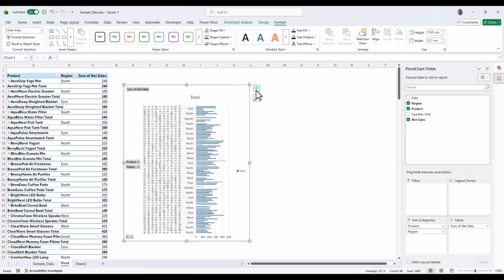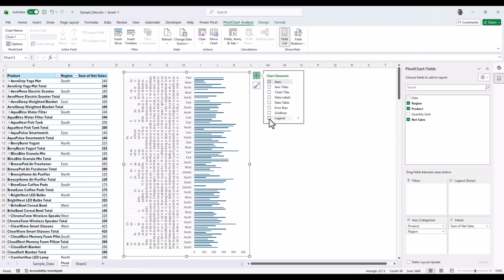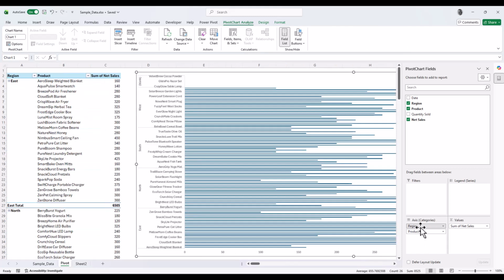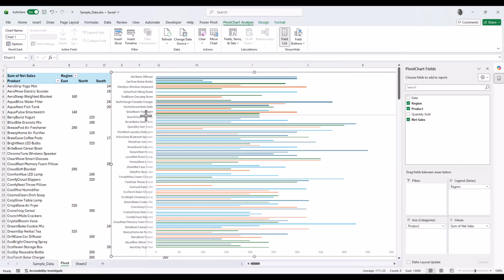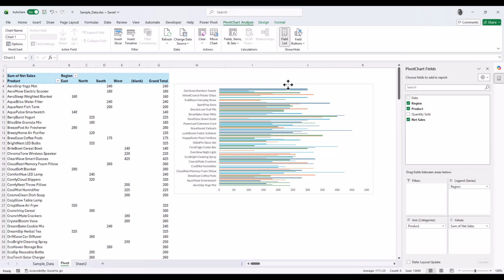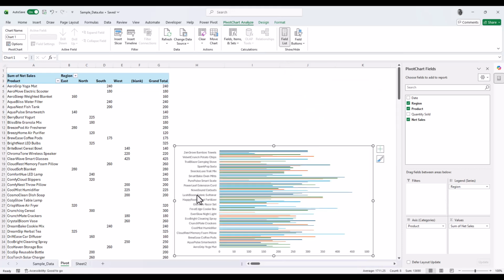I'll just make some changes to this. I don't need the grid lines. I don't need the title. It gives us a little bit more breathing room. Okay, that's a bit better. Put the region over there. That's better. Let's make that a little bit smaller so that we can fit it on a single page. In fact, I'll slide that down a little bit and we'll pop it on there.